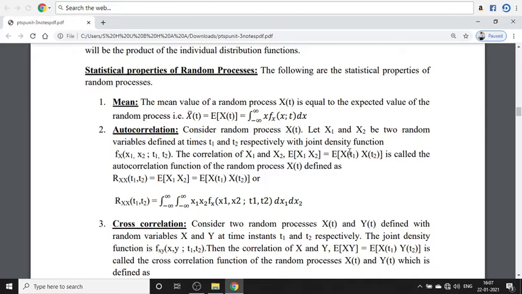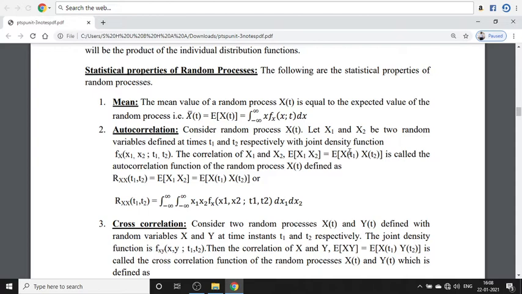So mean we have discussed in the last class. Mean is nothing but the average of the random process. X bar of t is equal to the expected value of the random process, that is, the mean of x of t, which is the integral from minus infinity to plus infinity of x times the distribution function f_X of x at one particular instant of time t, with respect to dx. It is the mean of the random process.